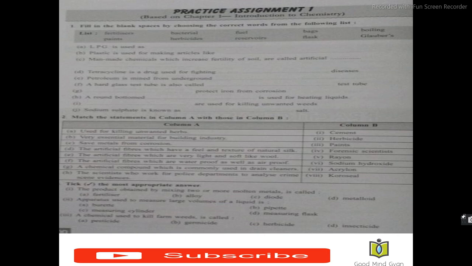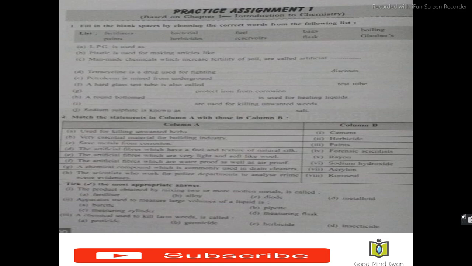The artificial fibers which are waterproof as well as airproof. The answer is Corosil. A chemical compound which is commonly used in drain cleaners. Sodium hydroxide. The scientists who work for police departments to analyze crime scene evidences. The answer is forensic scientists.